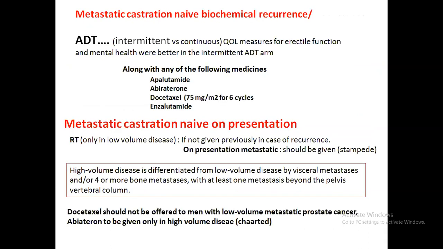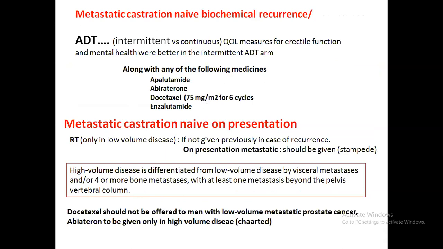Now I am coming to the metastatic castrate naive prostate cancer. When you find a metastasis, but it is castration naive, in those cases ADT should be continued. Intermittent is better than continuous in terms of quality of life, as I already mentioned. Along with it, any of these drugs, that is apalutamide, abiraterone, docetaxel, and enzalutamide, might be used. All are FDA approved.